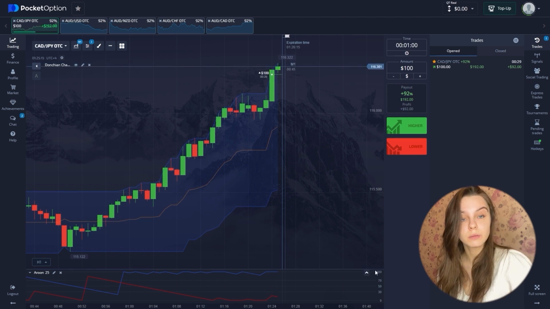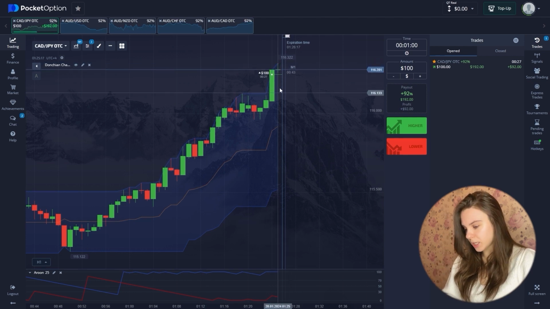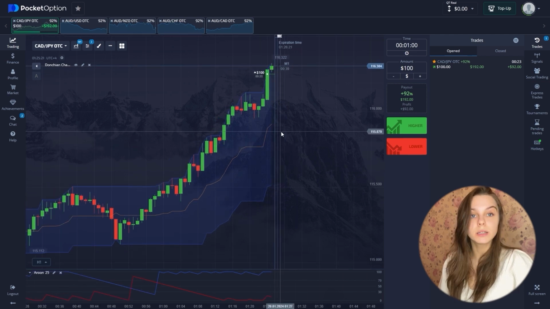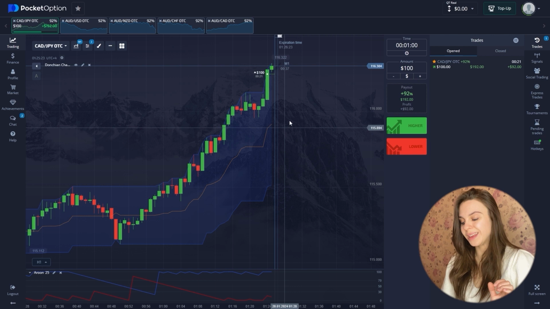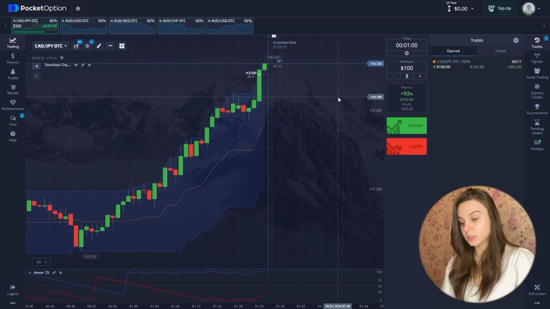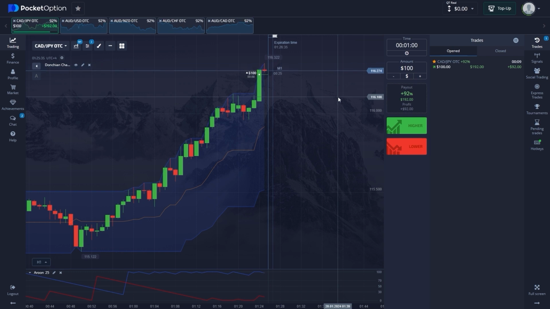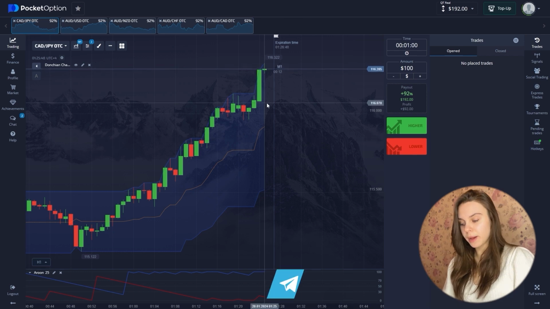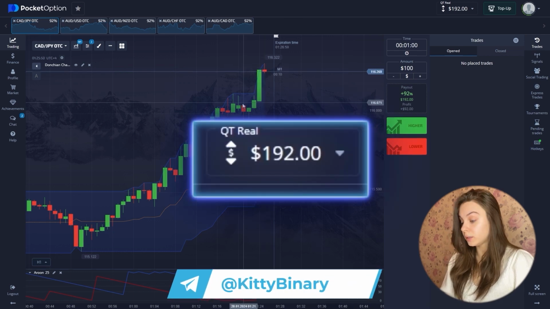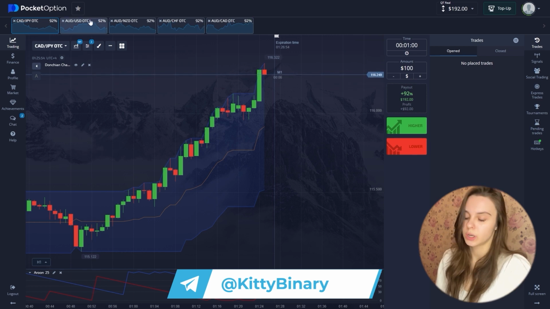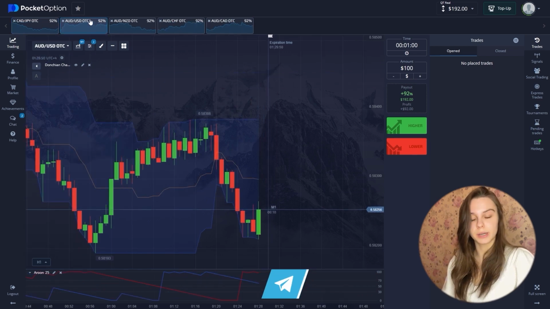According to the Aroon, the blue line has reached a maximum value of 100. These are the indicators and signals by which we open this deal. Let's watch our chart and see what happens. So great, this deal is closing in a plus, and the balance is already $192. And we move to the next currency pair.